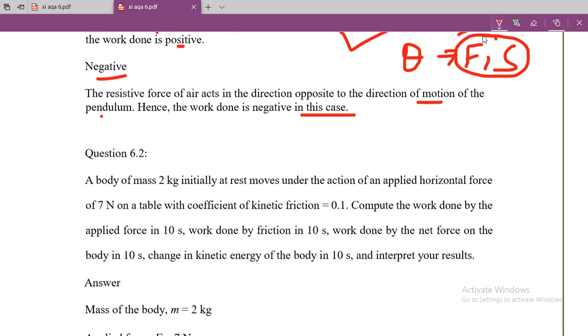Okay, so try to solve other questions given in your book, and try to use this concept in your daily life, because you are doing work, either positive or negative or zero, at every instant. Suppose you are lifting any object in the upward direction. In that case two types of work are done. The first one is the positive work done by your muscular force, because the object is lifted in the direction of the applied force, so the work done by you is positive.